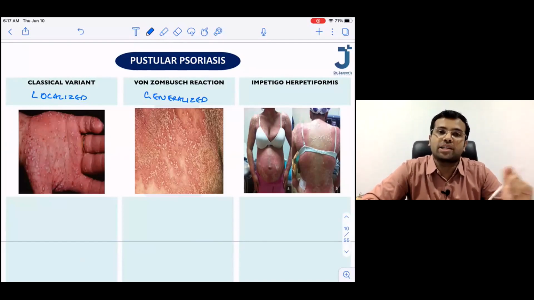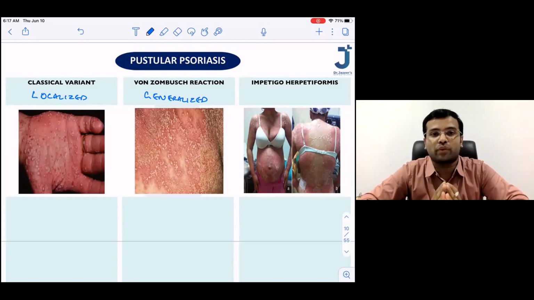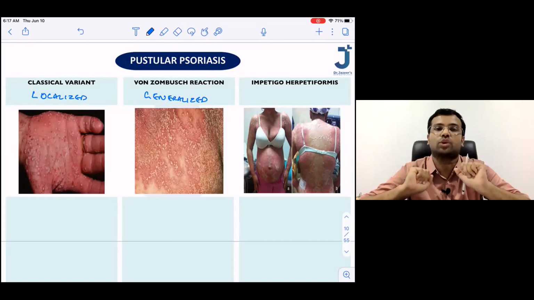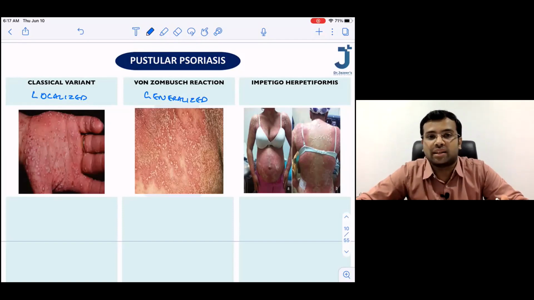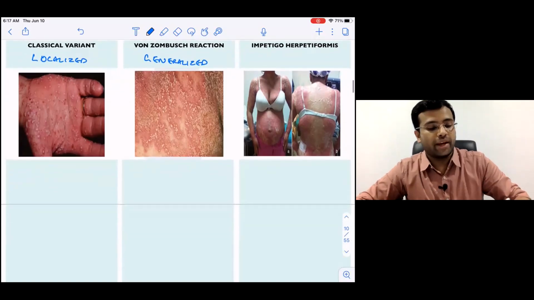Remember, what is a localized variant of psoriasis vulgaris? It was palmoplantar psoriasis. So the localized variant of pustular psoriasis is also the same. It is again going to be localized to the palms and the soles. And by the name itself, what is going to be the skin lesion? The skin lesion is going to be pustules. So please write down, you would be able to see